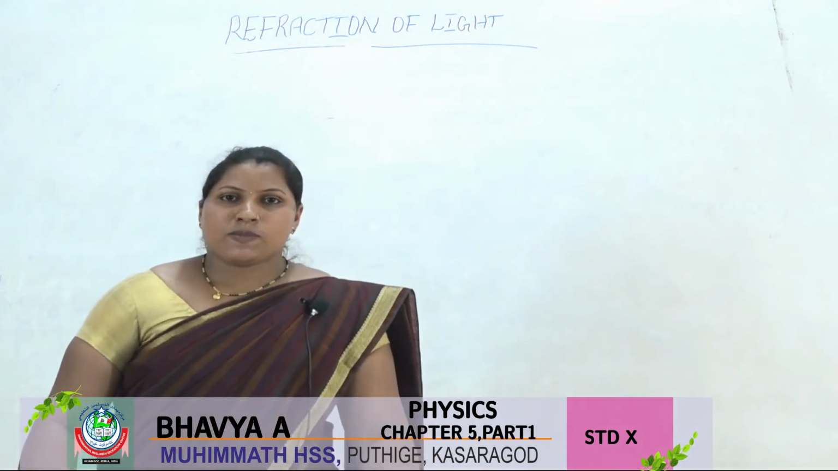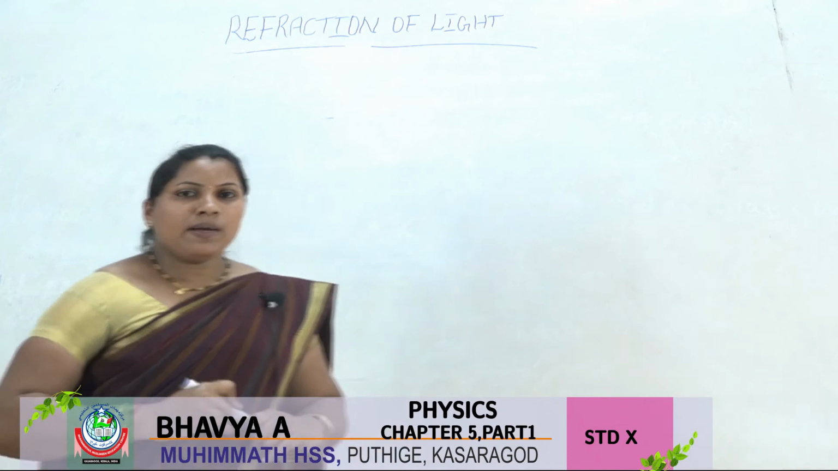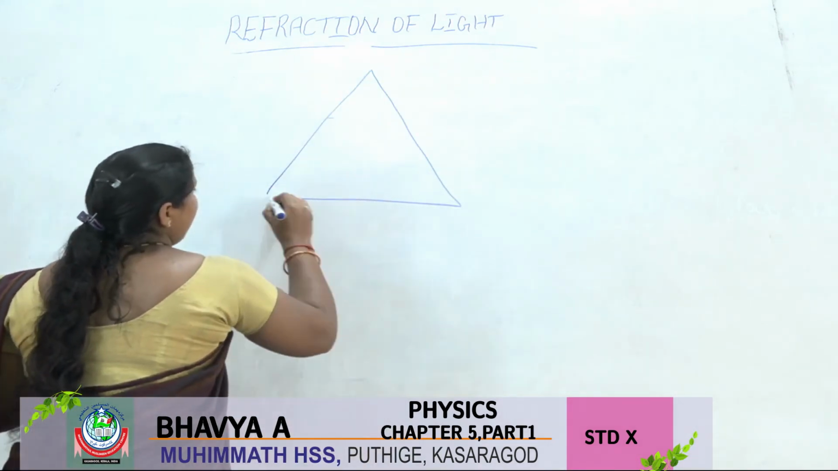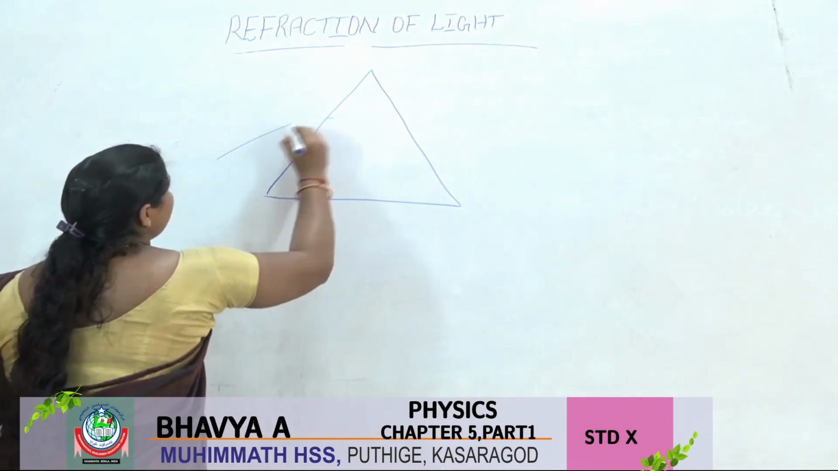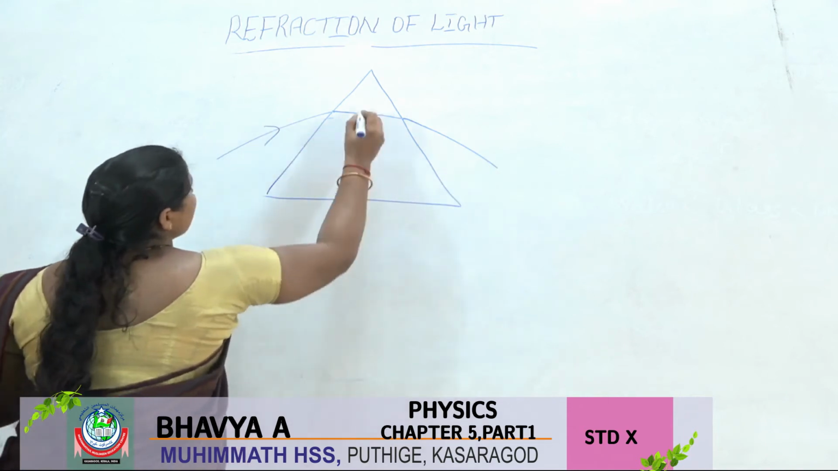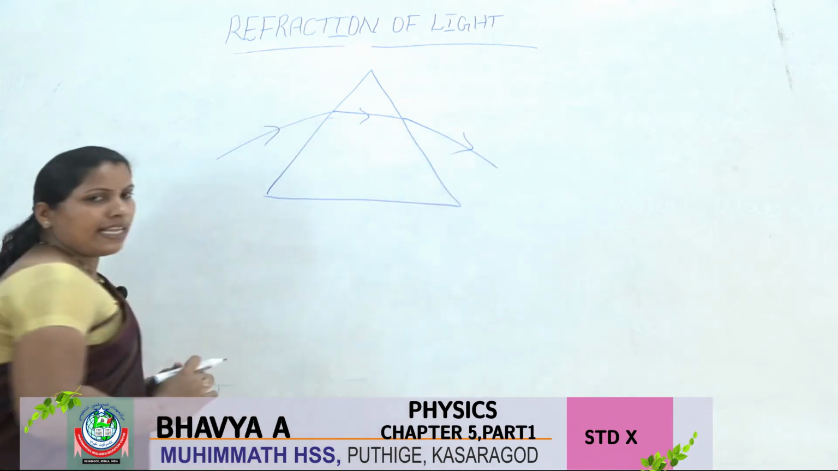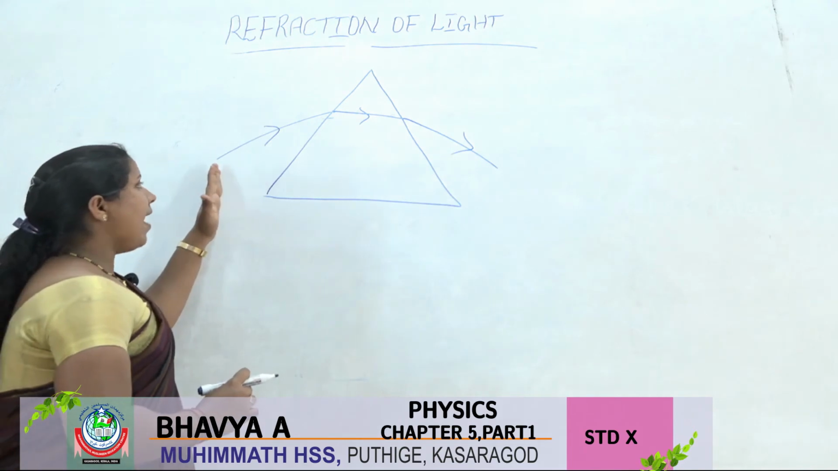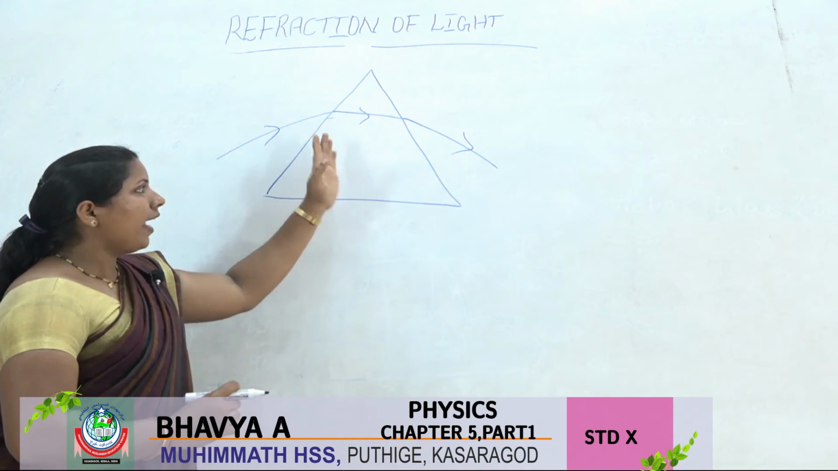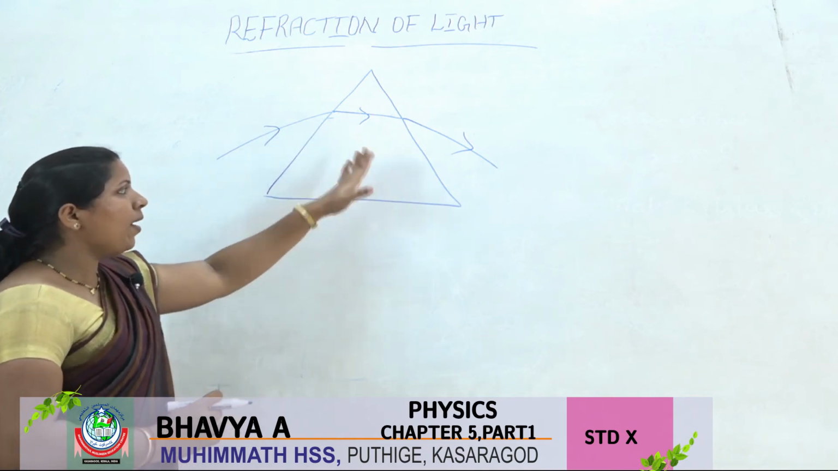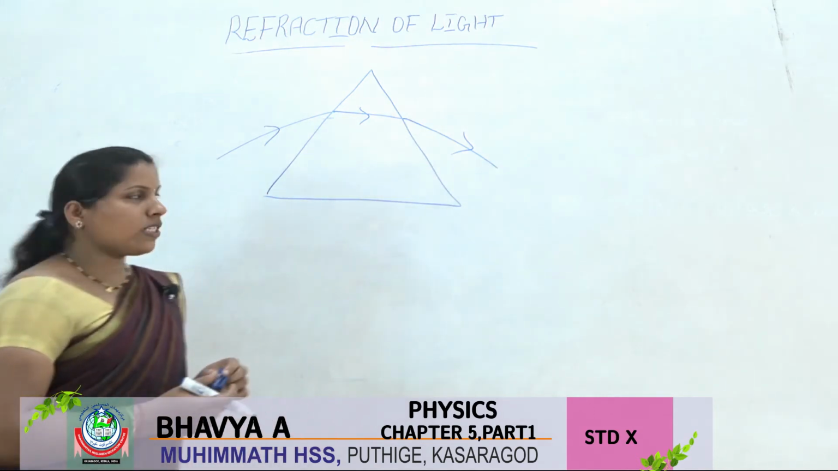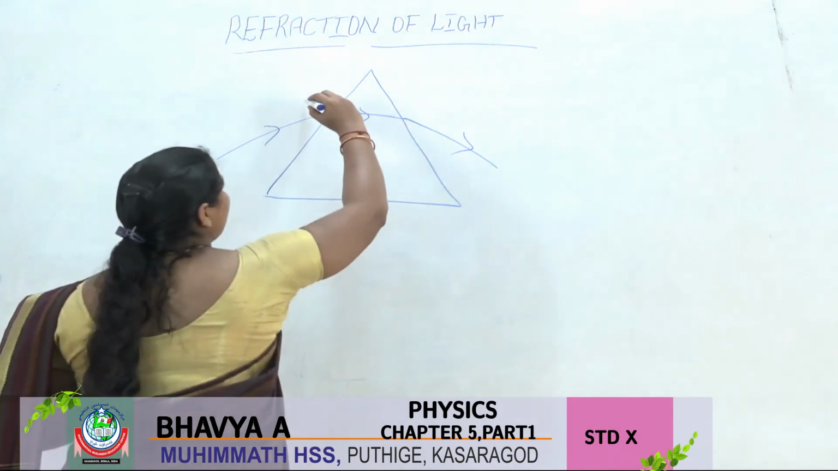Next, an experiment. Take a triangular prism and pass a laser light through it. In this direction it deviates and moves like that. So here bending takes place. Why? Because it passes from air medium to glass medium. Here it bends. Again, this refracted ray passes from glass to air, and again bending takes place here. So we want to draw the normal.